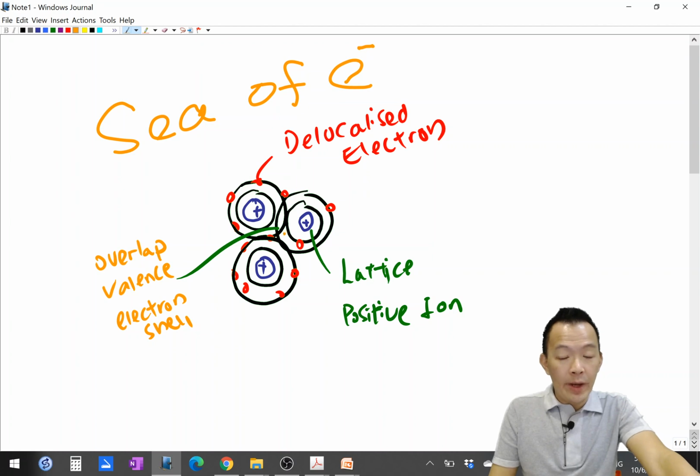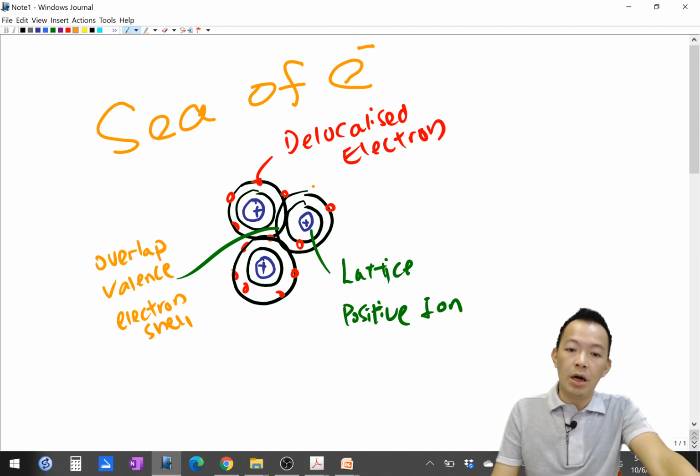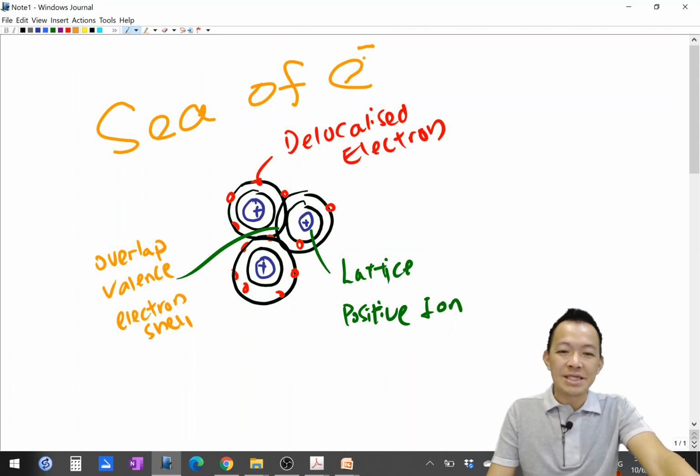When the electron shells overlap, the electrons move freely and become delocalized electrons. When the electrons move freely like this, they become the sea of electrons. Okay?